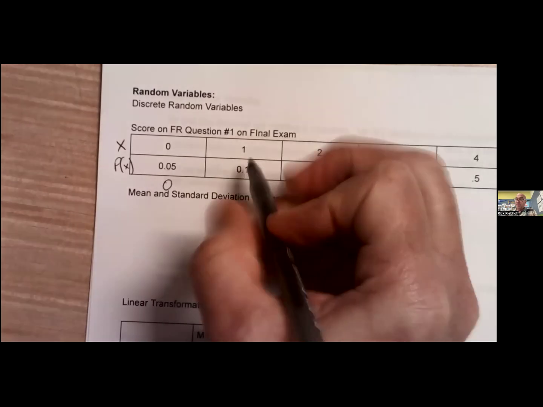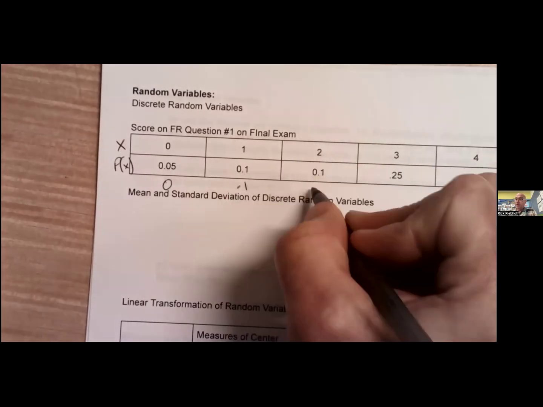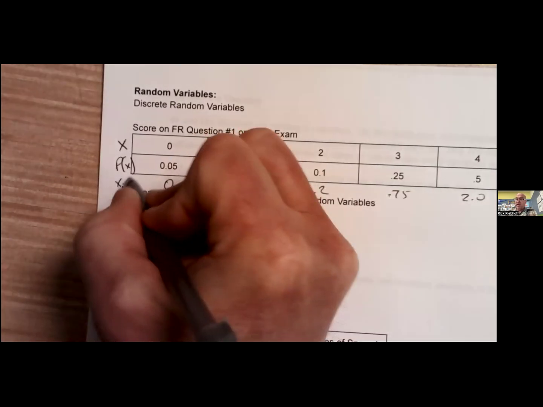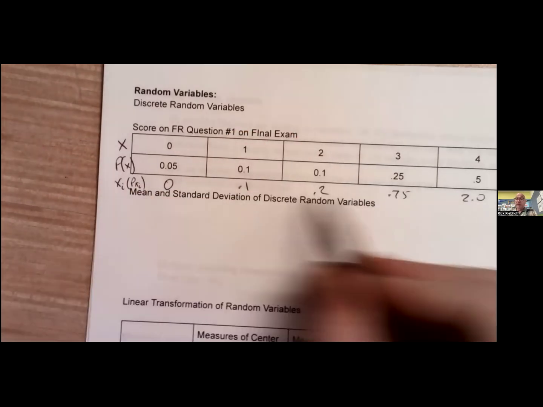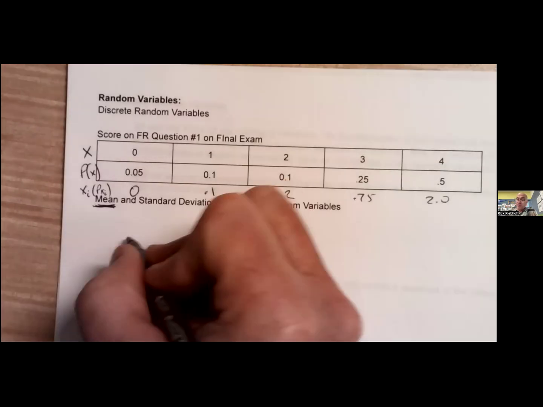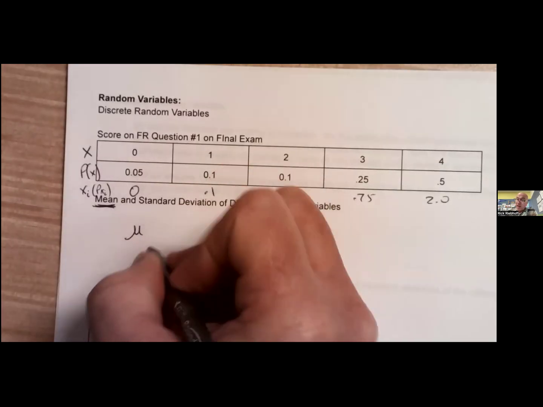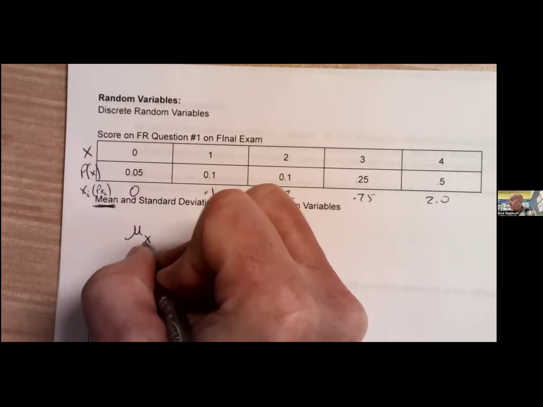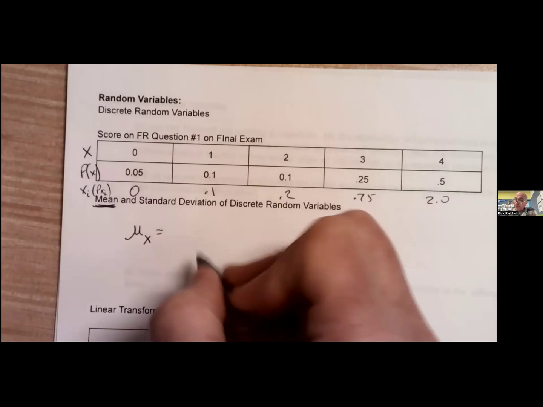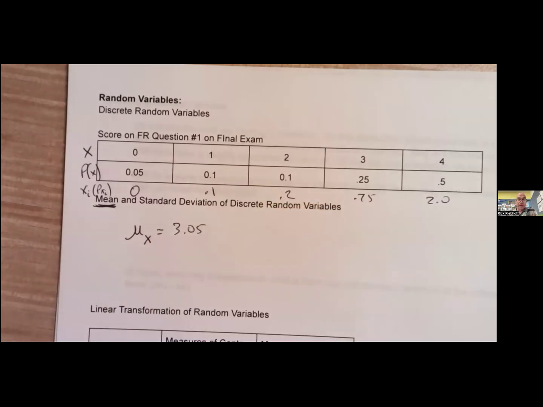That's going to be 0. 1 times 0.1 is 0.1, 2 times 0.2 is 0.4, 0.75, 2.0, and so on. So that's xi times p of xi. That's what we're looking for. We're going to add those together, and that's going to give you the mean of them. So the mean of X is going to be equal to, I believe, 3.05. Something like that. It's pretty close.